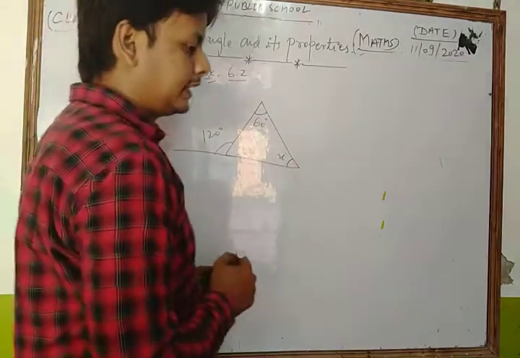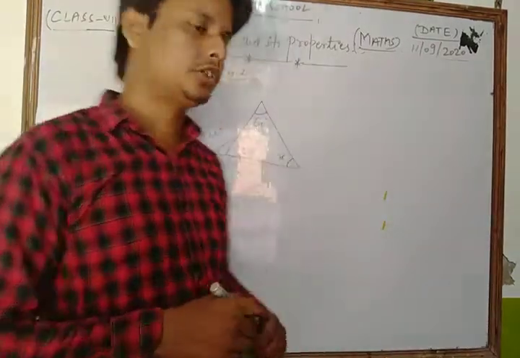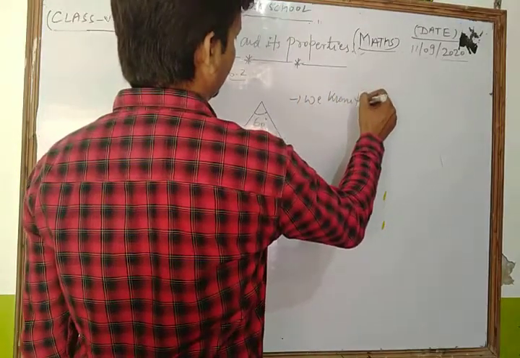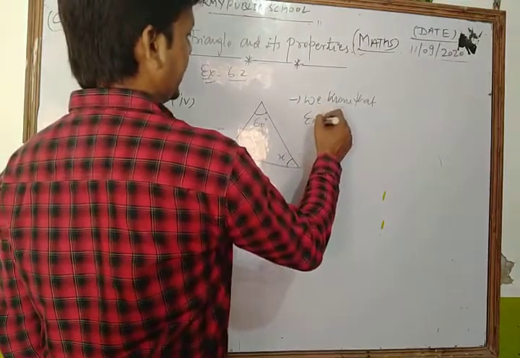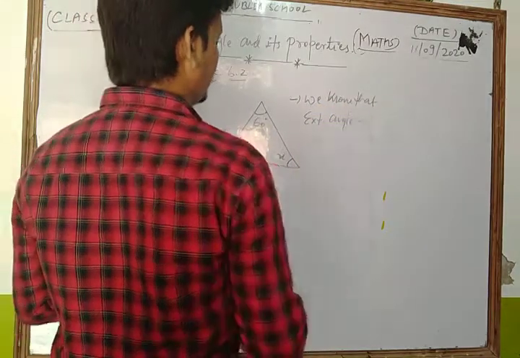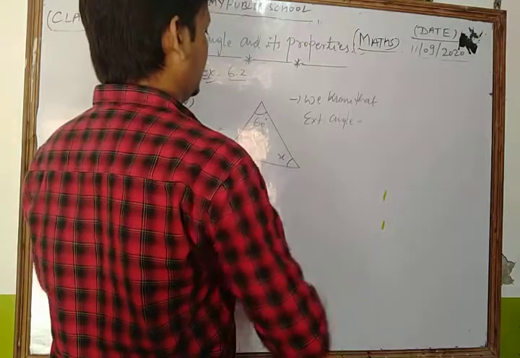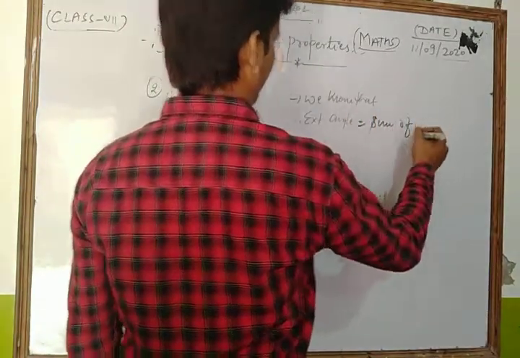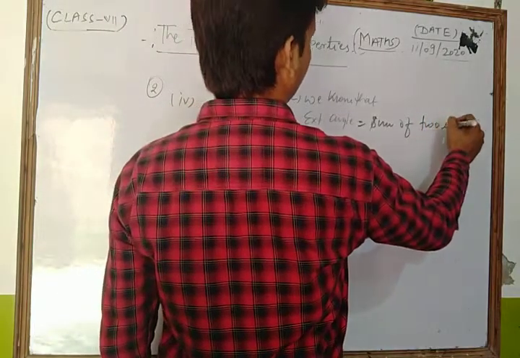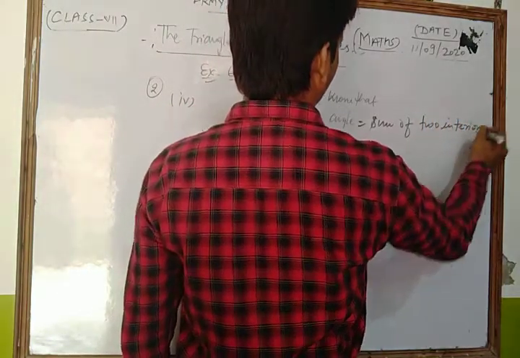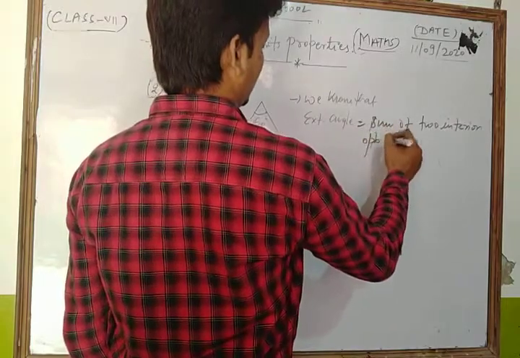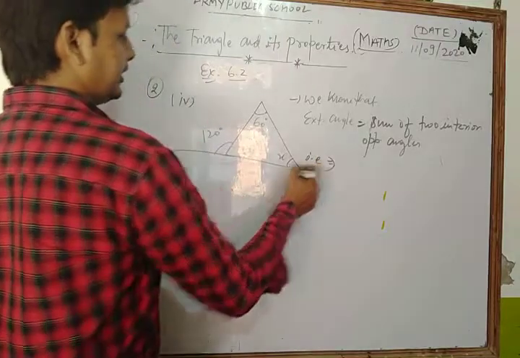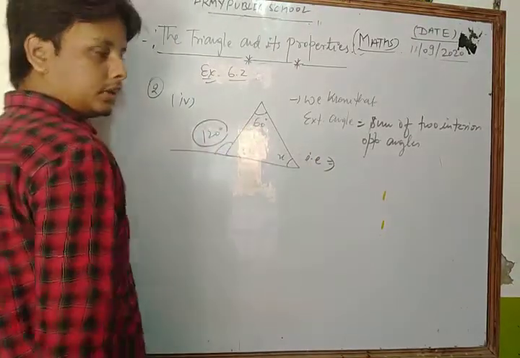Here we also apply the exterior angle property. First of all we write, we know that exterior angle is equal to the sum of two interior opposite angles. Here the exterior angle is 120.